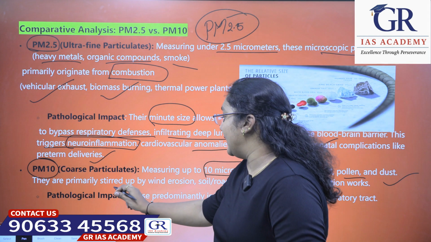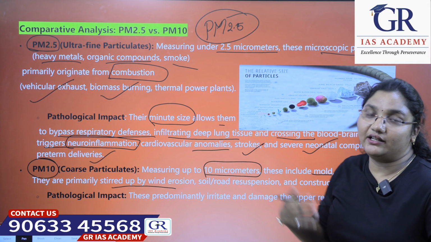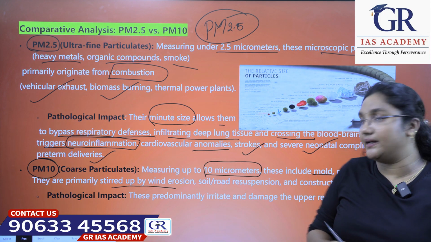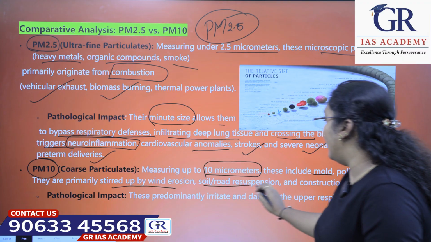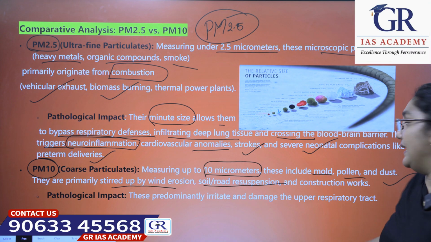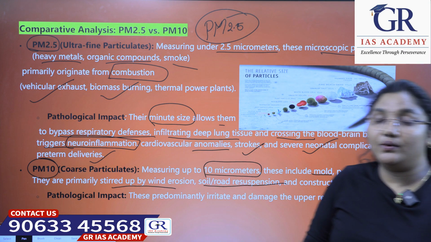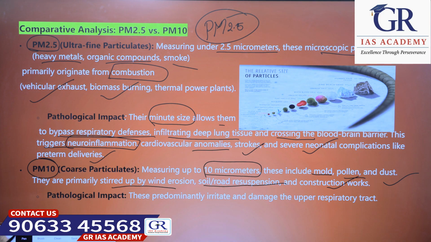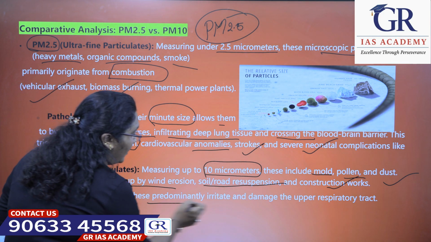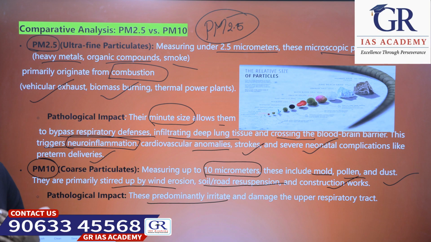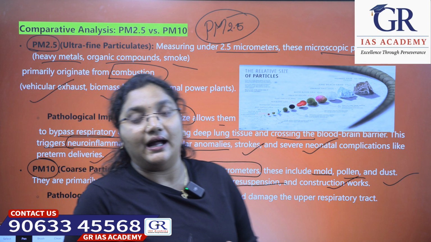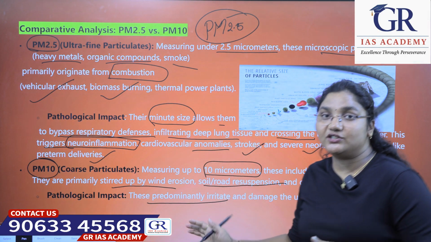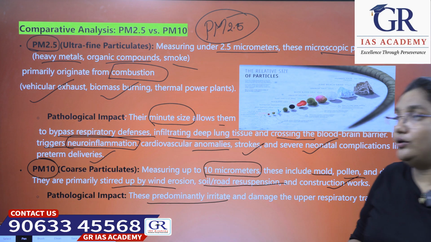They are primarily stirred up by wind erosion, soil or road resuspension and construction works. What is the effect of this on humans? The pathological impact is that these predominantly irritate and damage the upper respiratory tract.